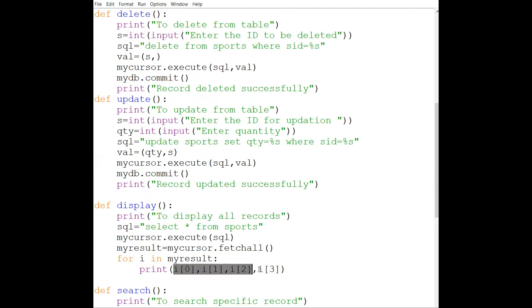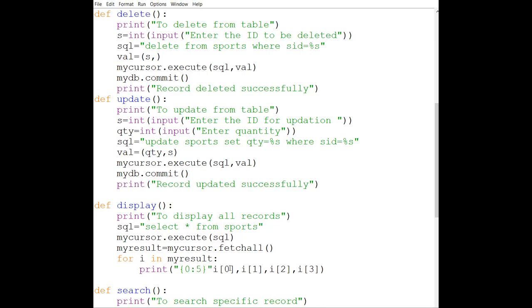See, we know how we are going to get the values. We know that the first value is ID, the second value is name, the third value is quantity, then the fourth value is price. So instead of this, I'm making a little change: first, in double quotes, in a pair of braces, I'm going to write the 0th value, and after that how many spaces I want.